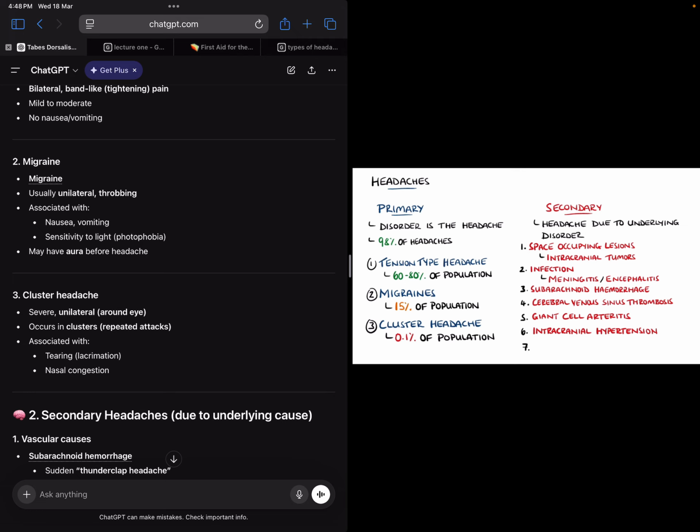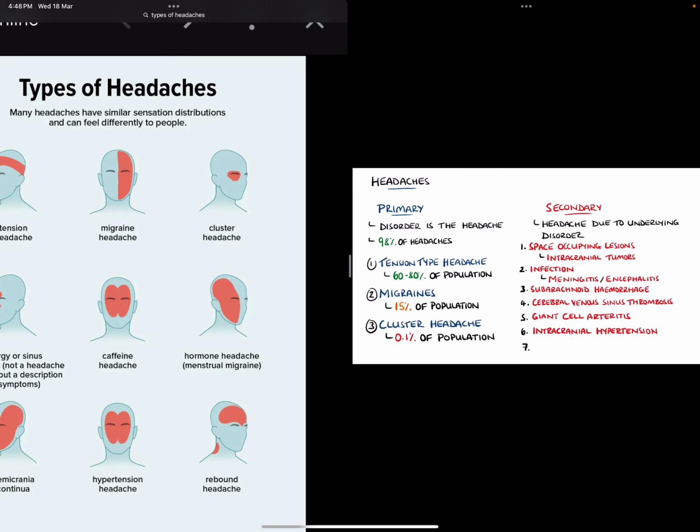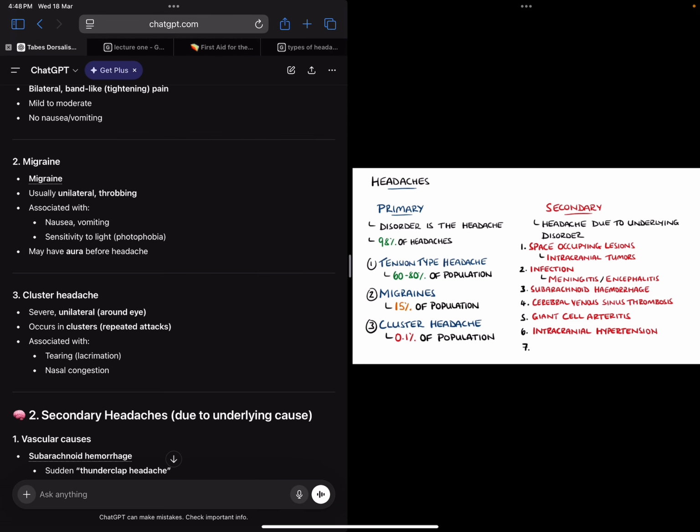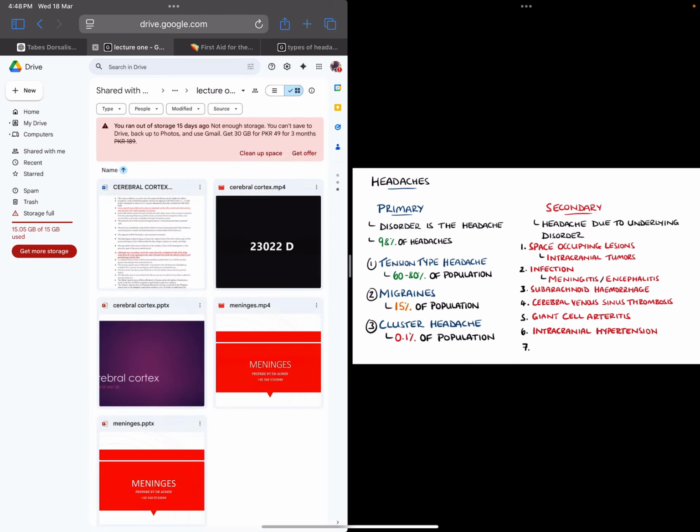So may have aura before headache. So this is migraine, right? Then cluster headache. This is severe and unilateral, and this is usually around one eye. For example, this unilateral, so it's around one eye. Cluster headache occurs in clusters, repeated attacks associated with tearing. For example, there'll be tears rolling down the cheek, and there'll be nasal congestion. So these are three important, right? So I hope that's clear with you.